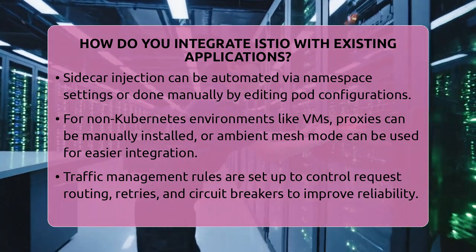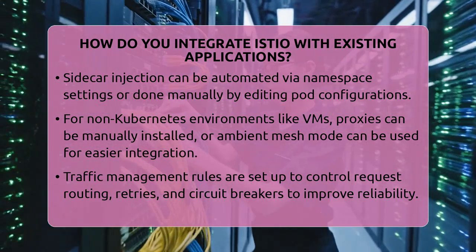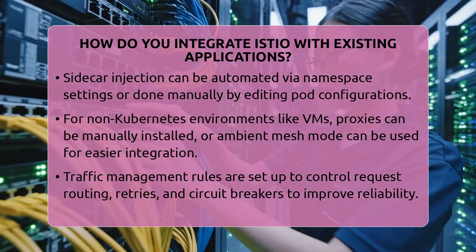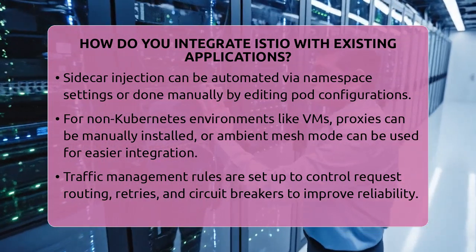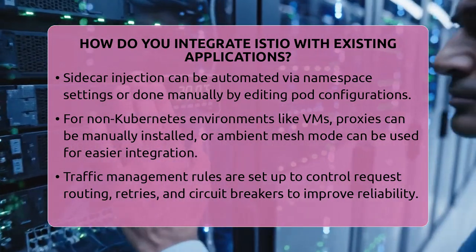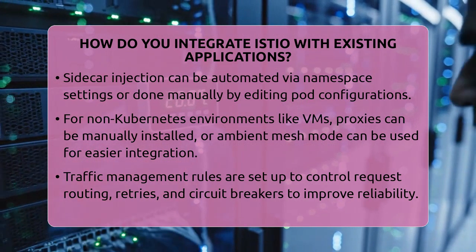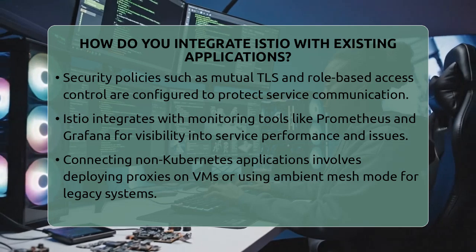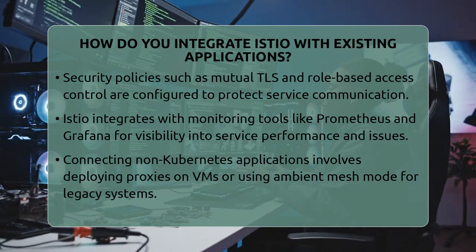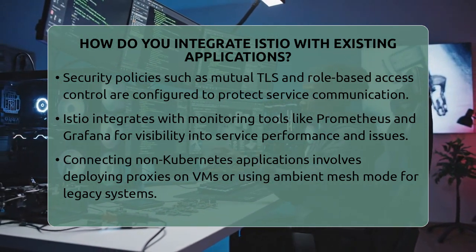Once the proxies are in place, you set up traffic management rules. These include defining how requests are routed, setting retries, or circuit breakers to prevent failures. You also configure security policies like mutual transport layer security, which encrypts service-to-service communication, and role-based access control to restrict who can access what.